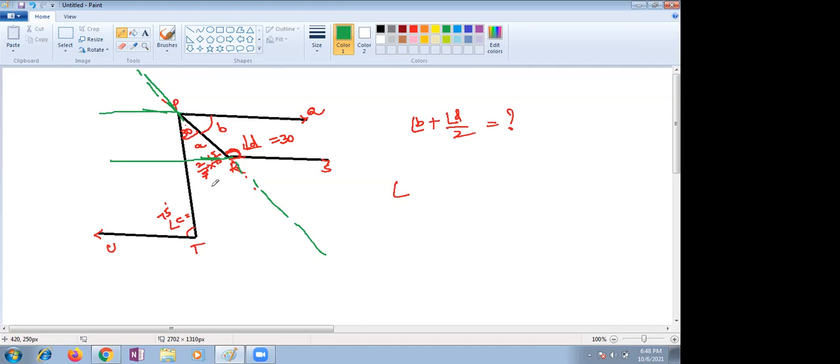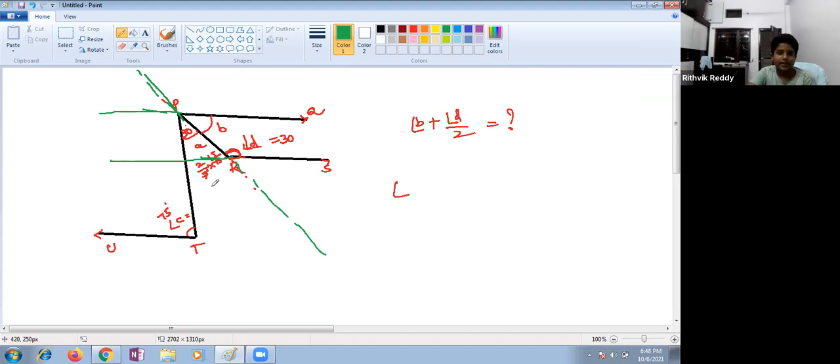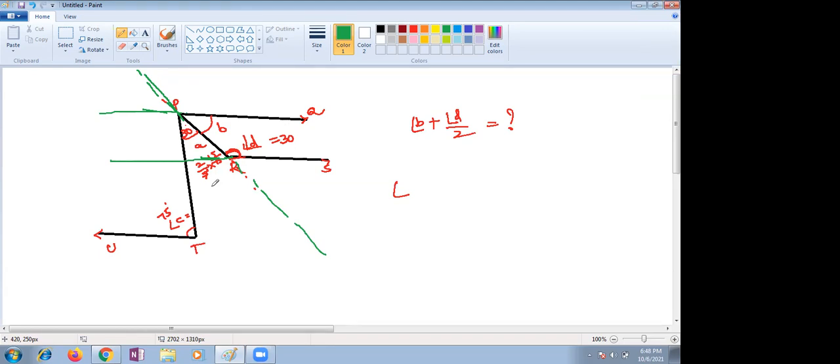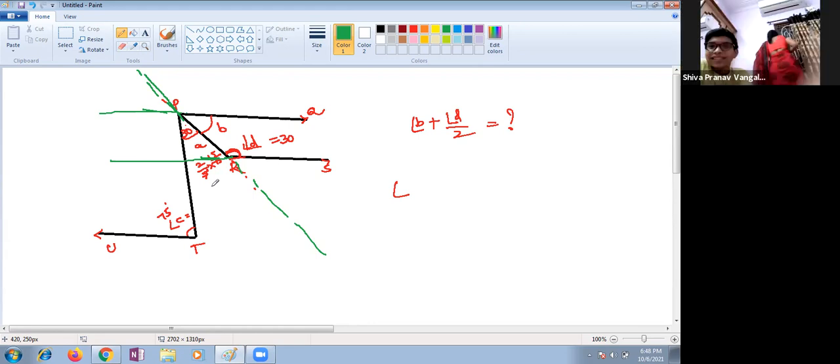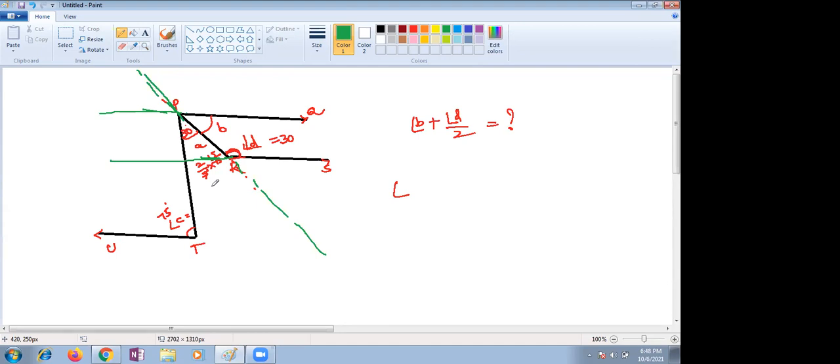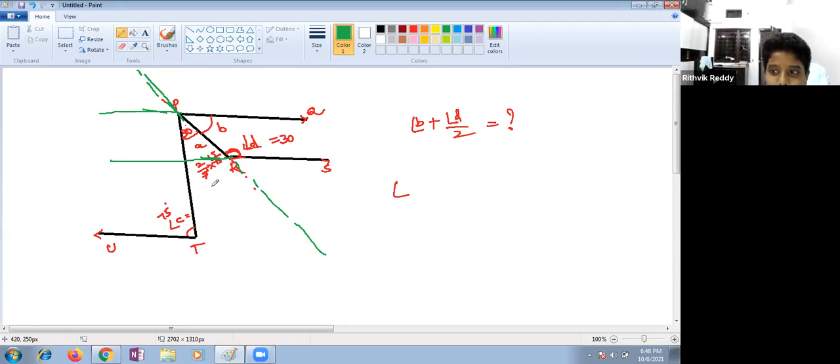Same side of a transversal, if you use angle B, how much will you get, children? Ma'am, same side of a transversal, 150. 150 plus half of it, 150 plus 15. Ma'am, I think D is not supposed to be 30. If D is 30, then 30 by 2 is 15, right ma'am?